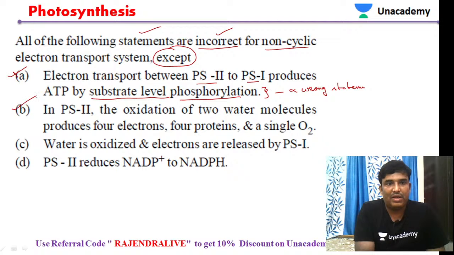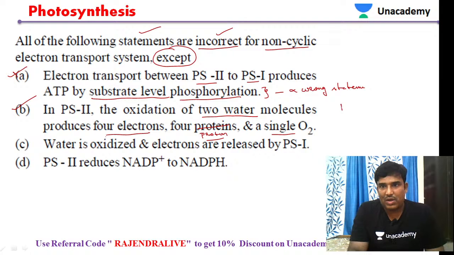Then let us see statement B. In photosystem 2, oxidation of 2 water molecules produces 4 electrons, 4 protons, and a single oxygen. So this will be a relevant statement. That process is called photolysis of water. Photolysis of water takes place near photosystem 2. That is the right statement.